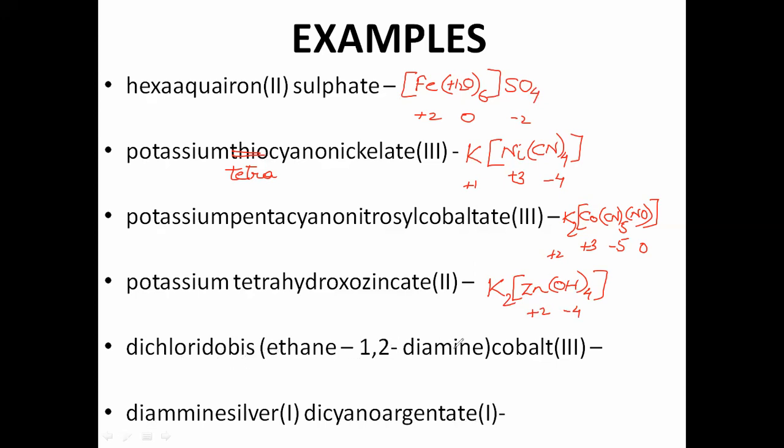Dichloro bis ethane diamine cobalt 3. Okay, so we have to now write it. So dichloro bis, and obviously it is cobalt, so first let us start with cobalt. Okay, then it is dichlorido, that means Cl2. Bis means 2. Ethane 1,2-diamine, and ethylene diamine is the same. Okay, and we don't write this formula, we write the abbreviation, that is en. And how many? Bis means 2. And done.